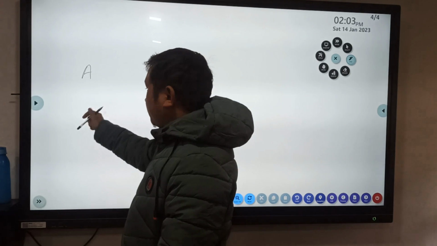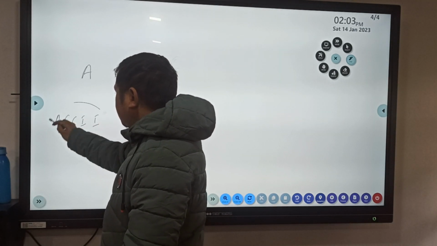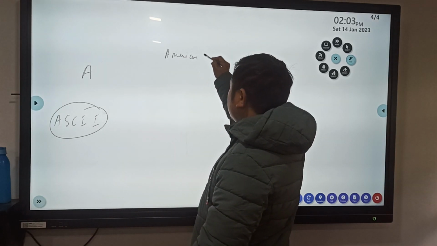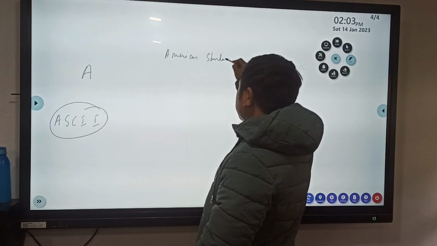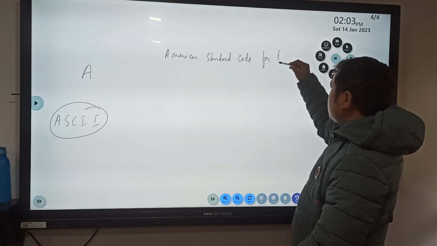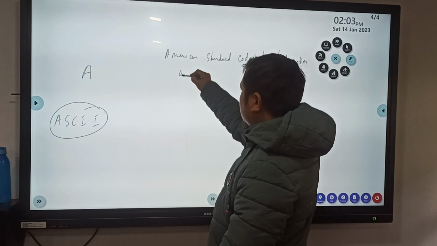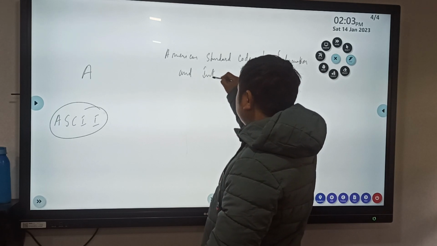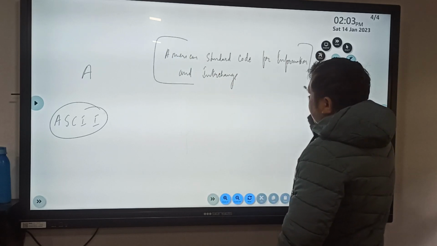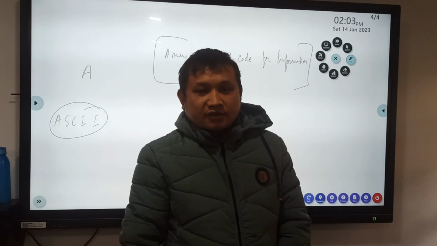So now comes the ASCII value of A. What does ASCII stand for? ASCII stands for American Standard Code for Information Interchange. It is a code changer.